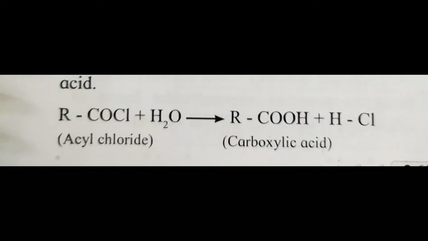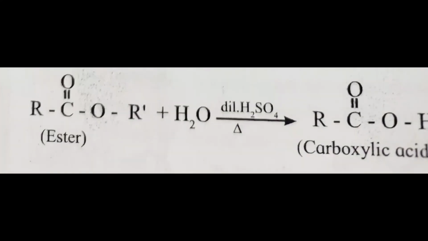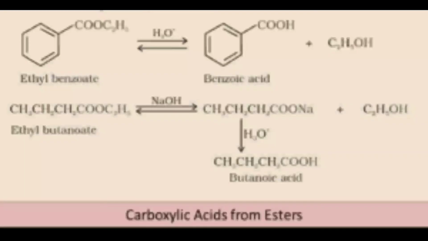In this reaction, the acid chloride on hydrolysis with water gives carboxylic acid plus hydrochloric acid. The anhydrides on hydrolysis with water give carboxylic acid.